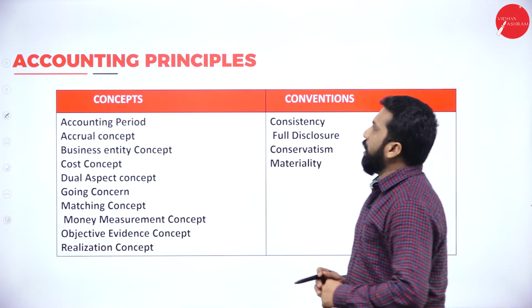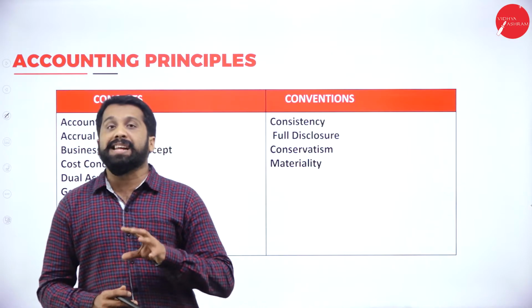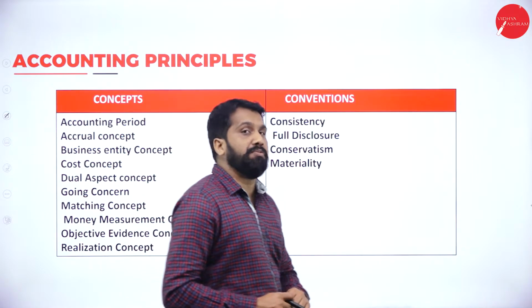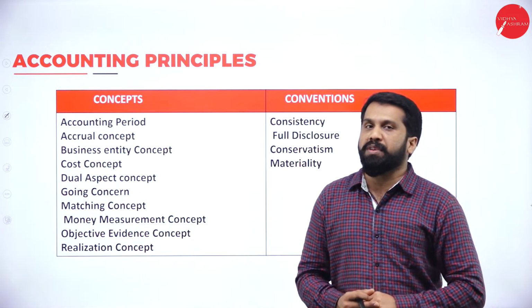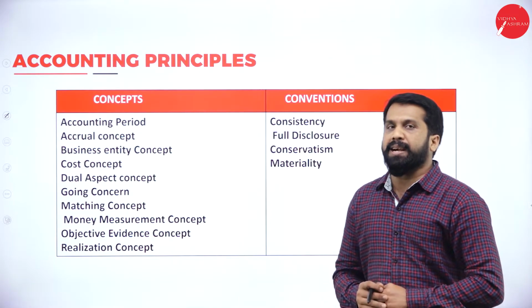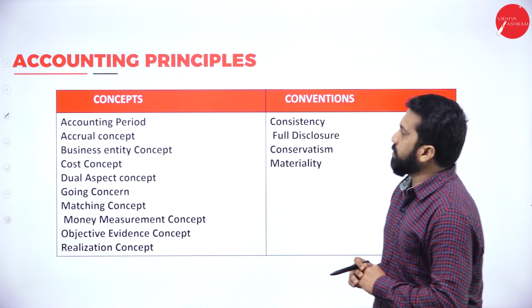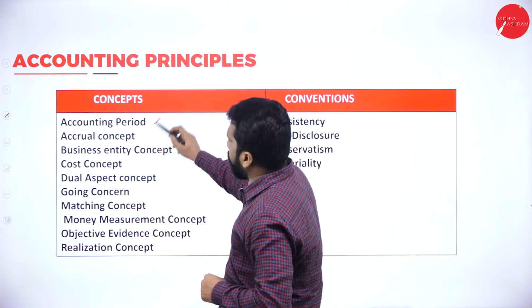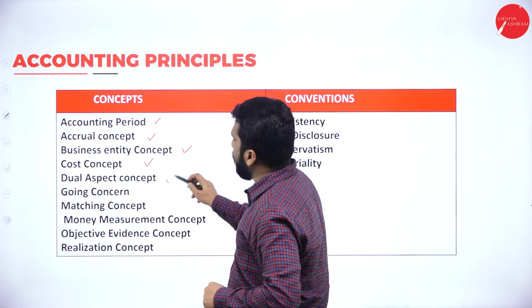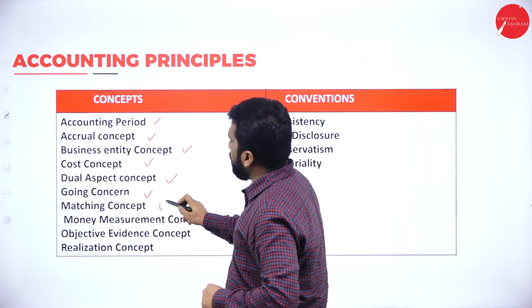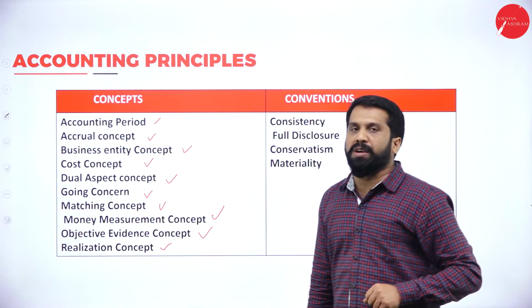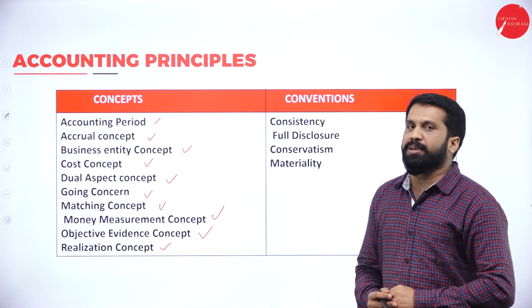Under accounting principles, we have 10 concepts as well as 4 conventions. How many concepts? 10. How many conventions? 4. Everybody should follow these. The concepts are: accounting period concept, accrual concept, business entity, cost concept, dual aspect, going concern, matching concept, money measurement, objective evidence, and the last one, realization concept.